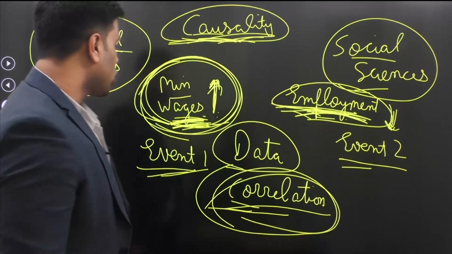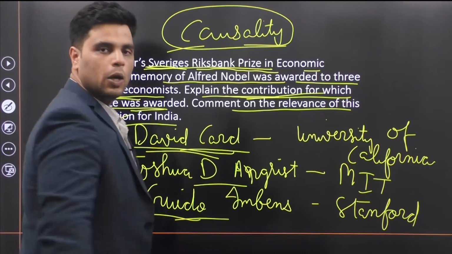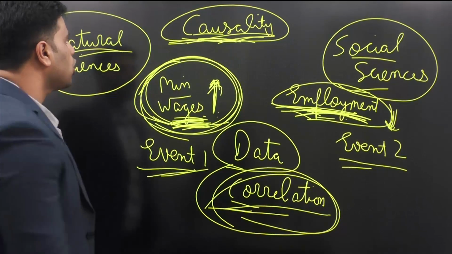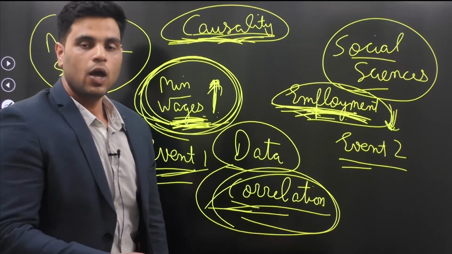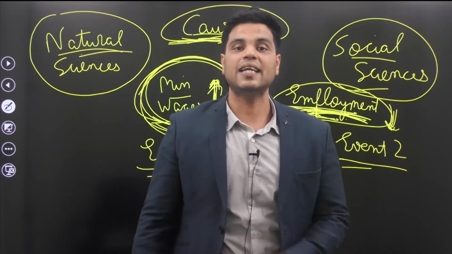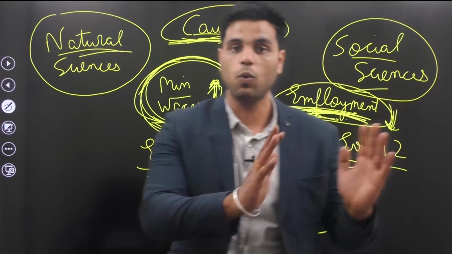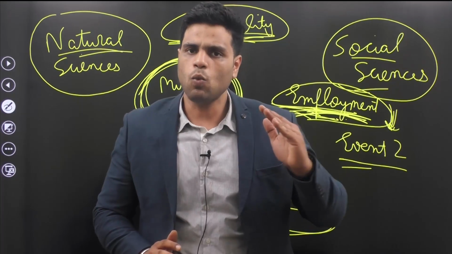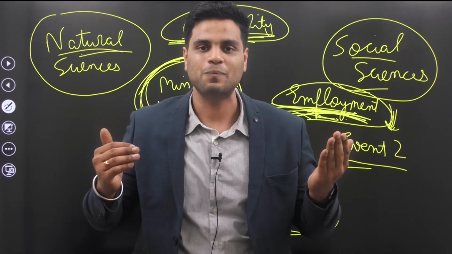Now, what was the contribution of these two people? Well, these two people were also working on causality and correlation, but they were working on a different question. While David Card worked on this particular question, Imbens and Angrist worked on whether increasing one year of compulsory education would increase employment levels.